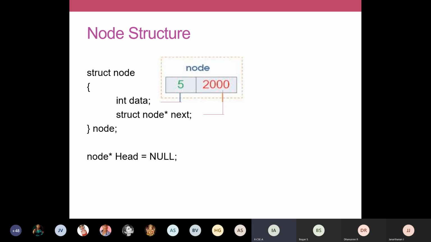And I've defined node star head is equal to null. So node star head defines that I'm creating a variable called head and I've initialized it as null. So we have created a linked list and it does not have anything. An empty linked list we have created, that is defined by node star head is equal to null. Okay, we'll move on to the next one.